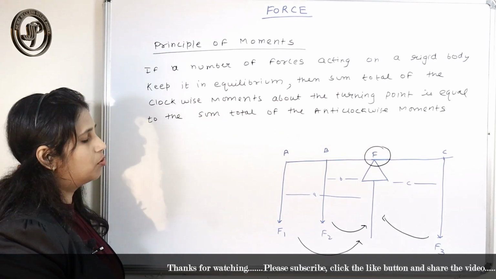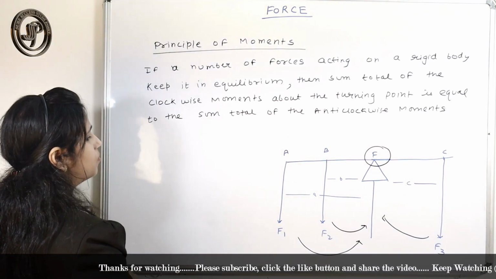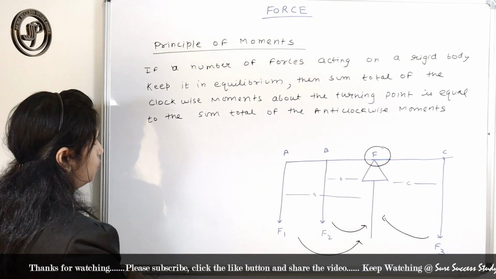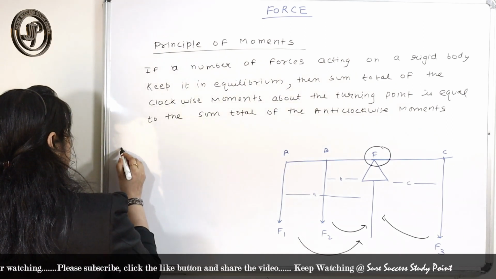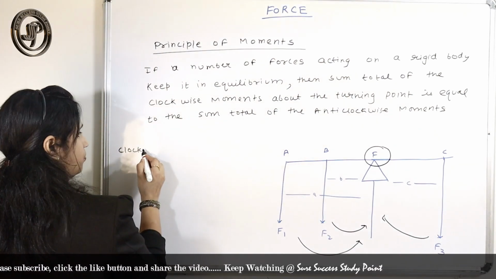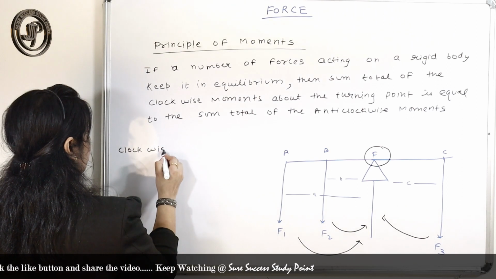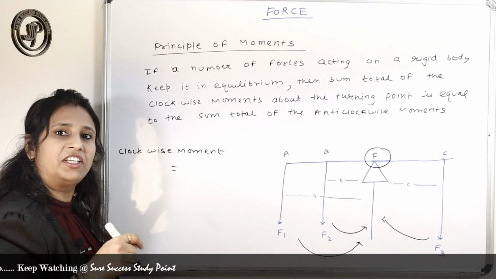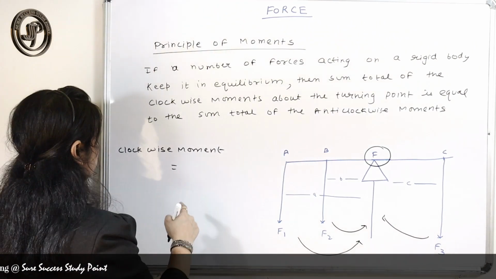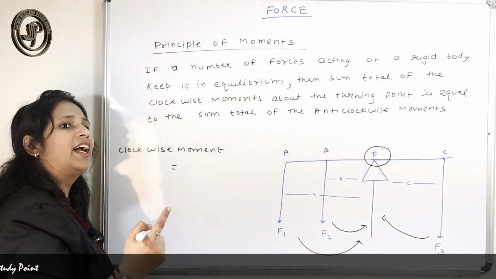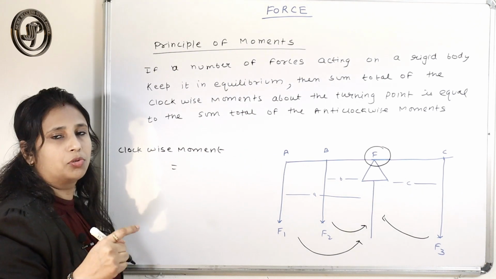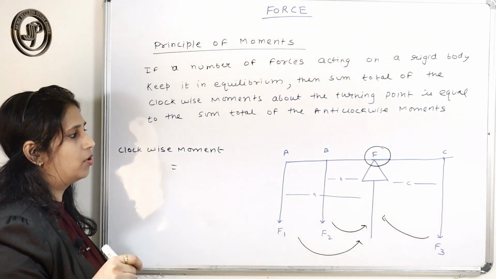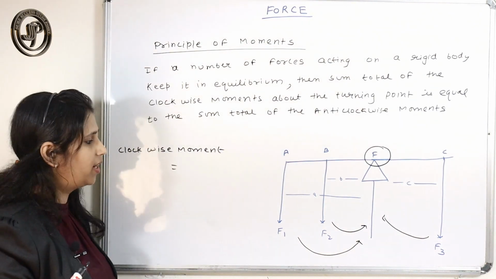So how do we calculate the sum total of the clockwise moments? Moment is what we have just studied. How do we calculate moment? The applied force into the perpendicular distance from the axis of rotation, right?